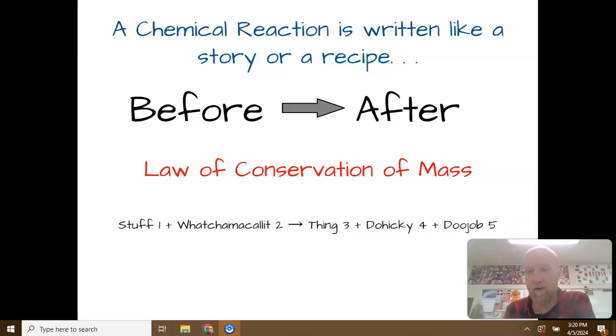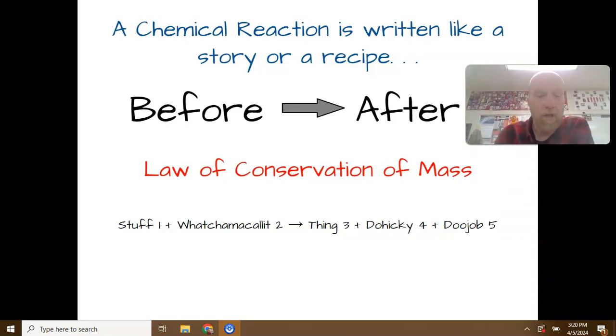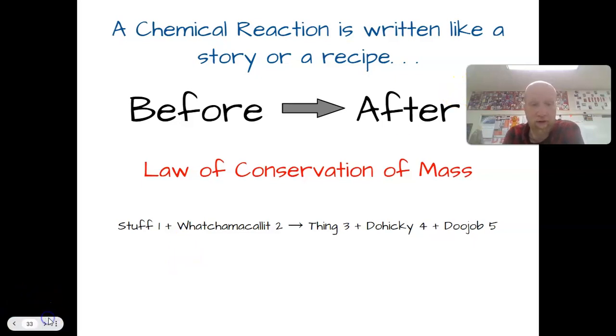So here, let me move this out of the way. I have a really generic chemical reaction right here. We have some stuff and then some whatchamacallit changes into, here's that arrow. Notice that the arrow is there. That's an important feature I gotta get down here. The arrow is right there. It separates before from after. So stuff and whatchamacallit change into thing, and then there's a doohickey and a do job as well, right?